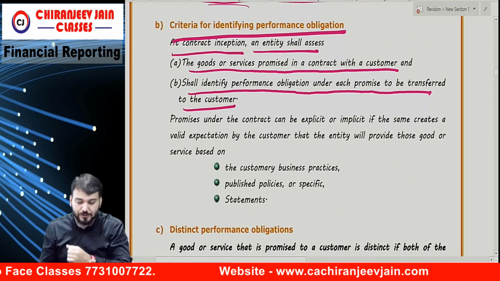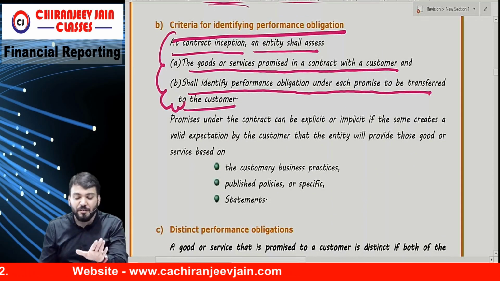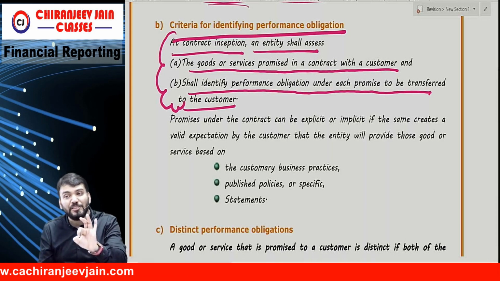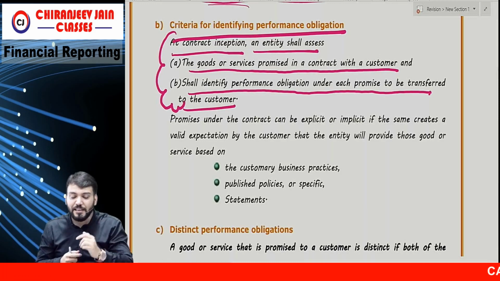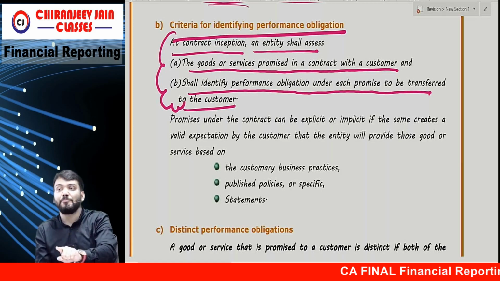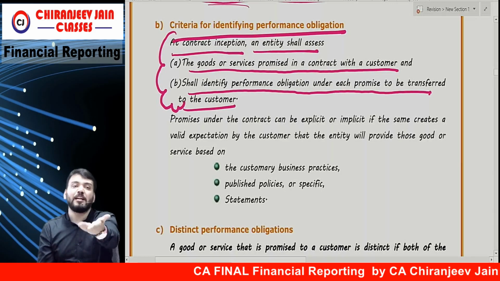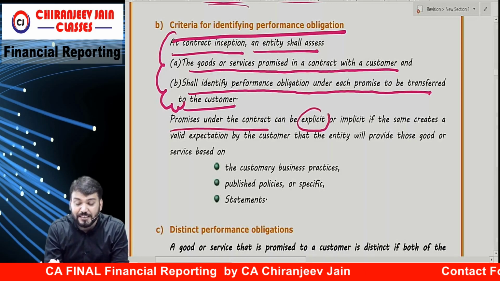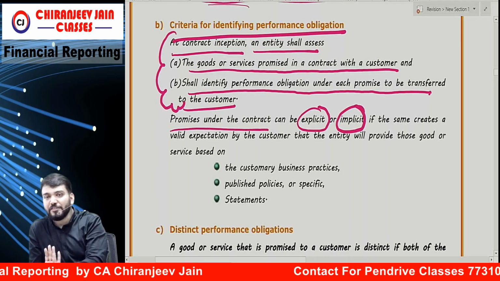Correct? Understood? It means at each contract inception, the entity shall assess the goods or services promised in the contract. How many goods and services are promised in the contract, that they need to identify, and shall identify a performance obligation for each promise to be transferred to the customer. Correct? Understood? A promise under the contract can be either explicit or implicit.